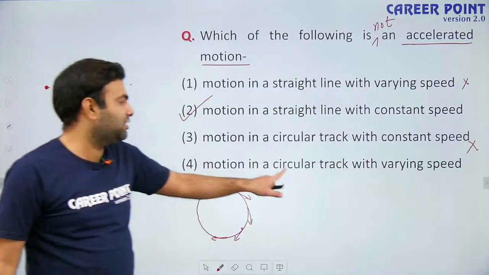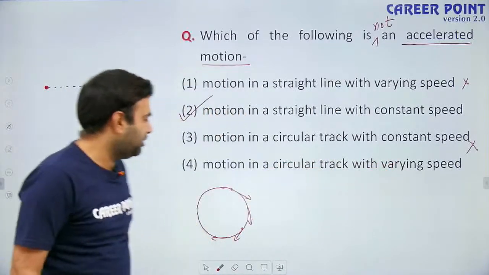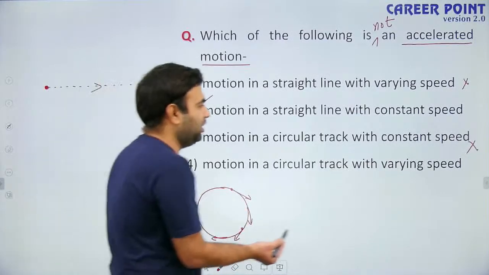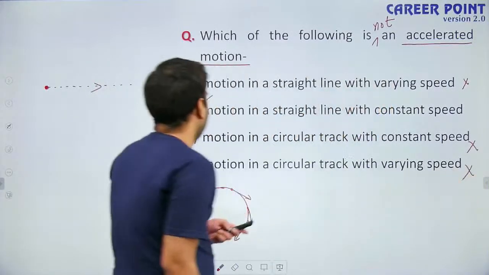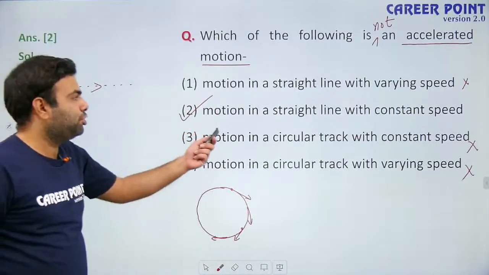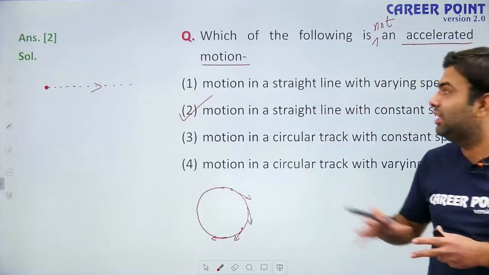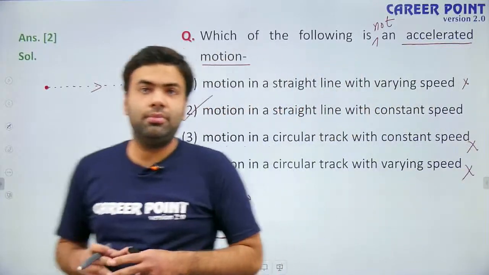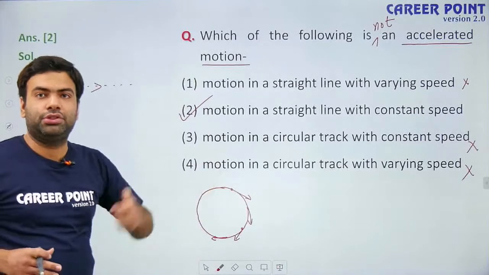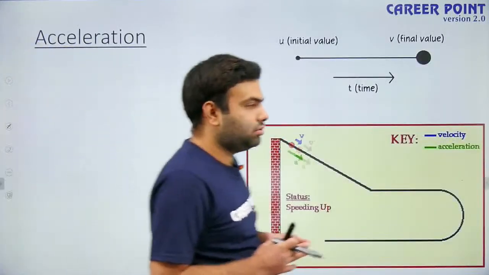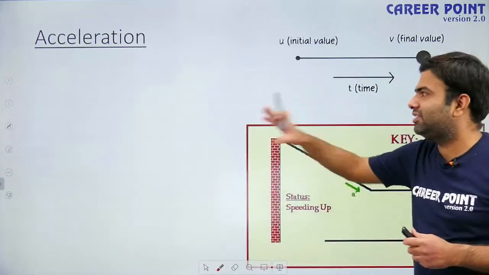Last option, motion in a circular track with varying speed. That means now its velocity, magnitude and direction, all are changing. So, definitely the fourth one is not the answer. So, the only answer is option 2. Motion in a straight line with a constant speed without changing the direction is non-accelerated motion.